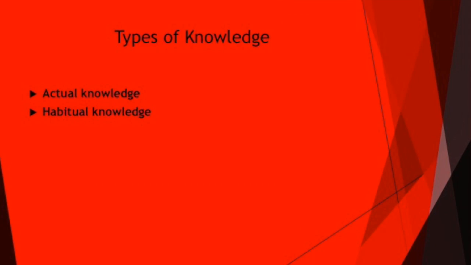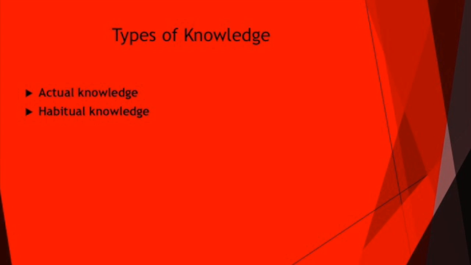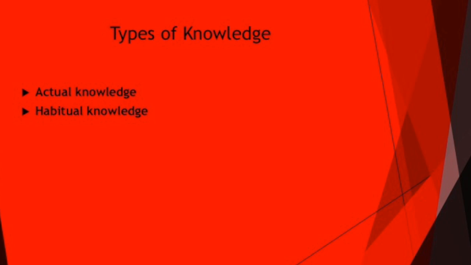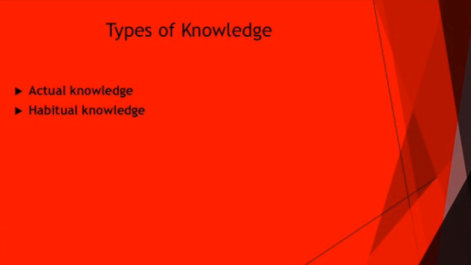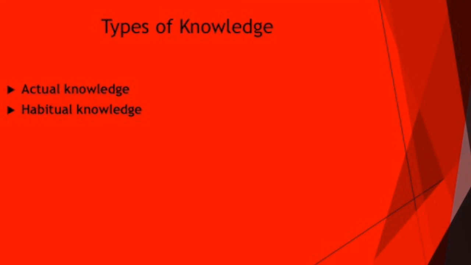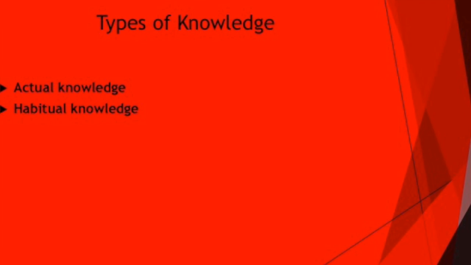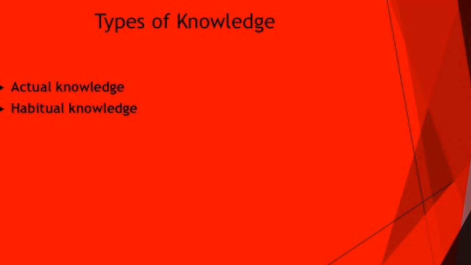Types of knowledge. Actual knowledge, the present view the mind has on the agreement or disagreement of any of its ideas and their relations. Habitual knowledge. Once we perceive the agreement or disagreement of an idea, we store it in our memory and we reflect immediately on it. Our finite minds can only think distinctly on one thing at a time. We would be very ignorant if we weren't able to store things in our mind.